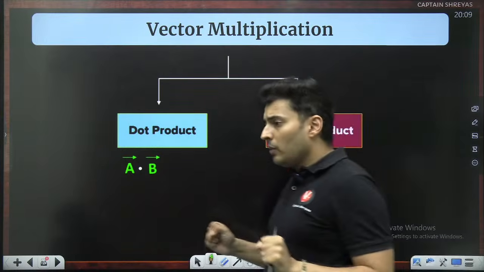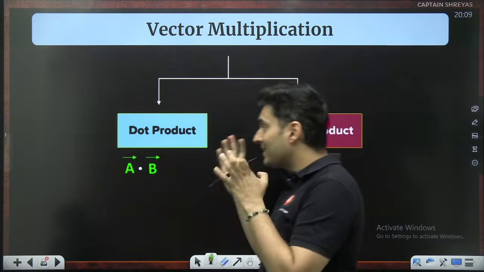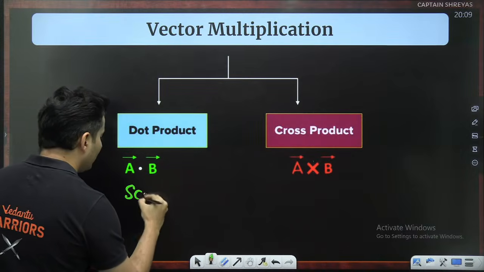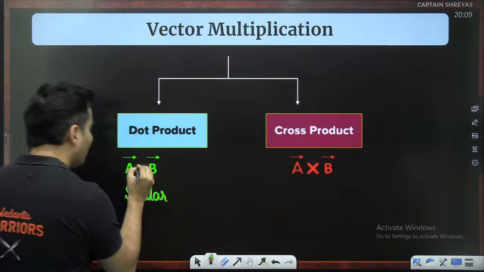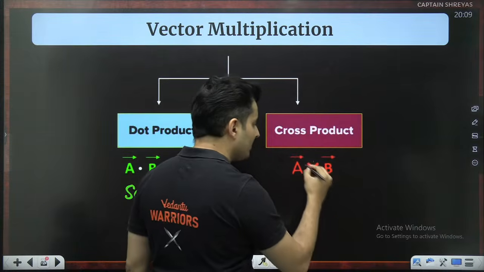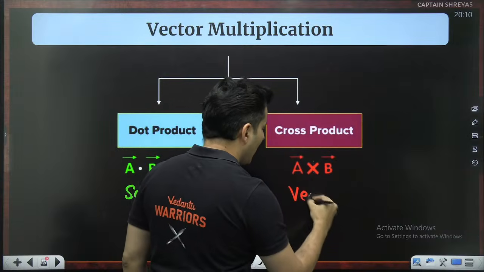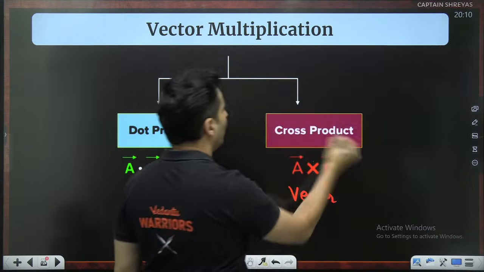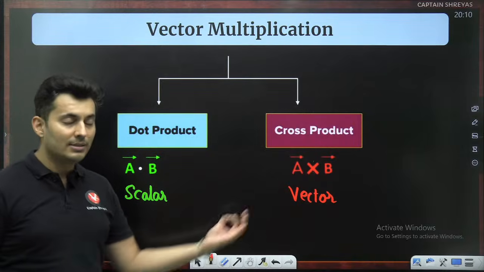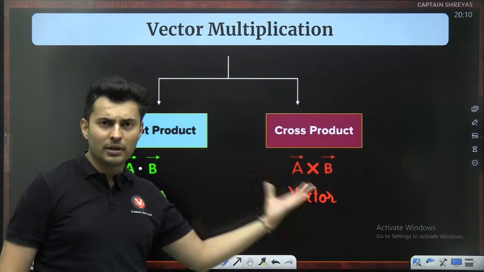Now, if the outcome is a scalar, then it is called a dot product because the symbol used is a dot. But if the outcome is a vector, the symbol used is a cross, and it is also called a vector product or cross product. The outcome of a vector product is a vector.